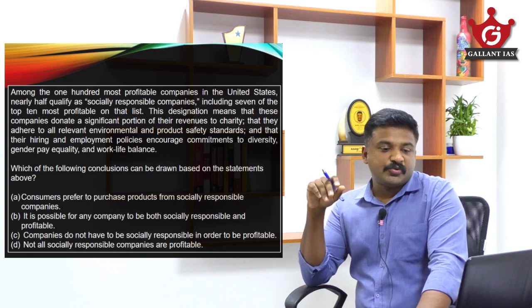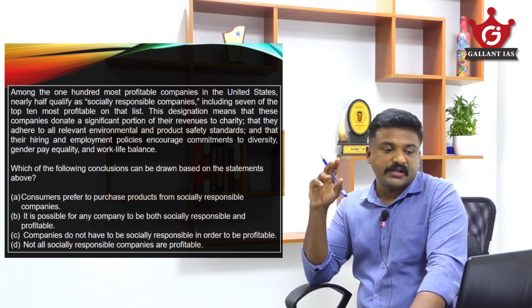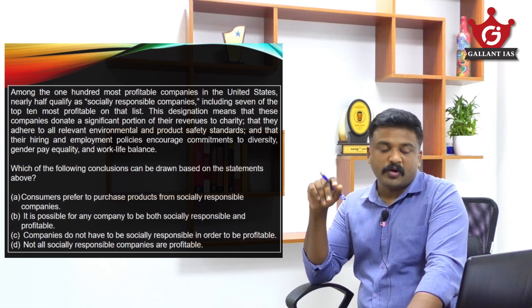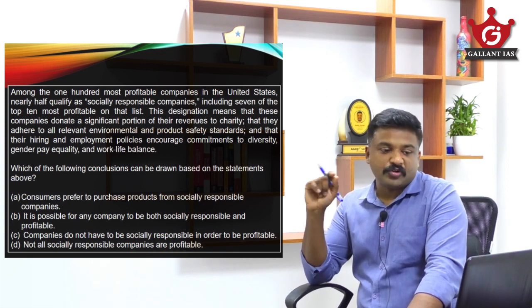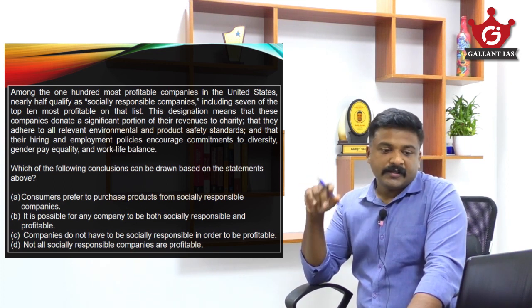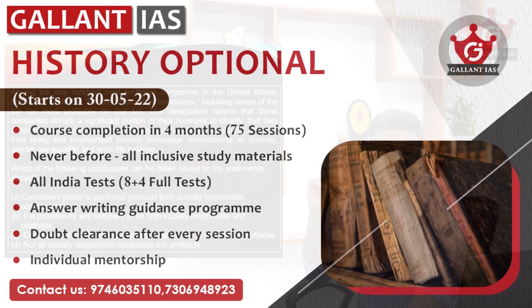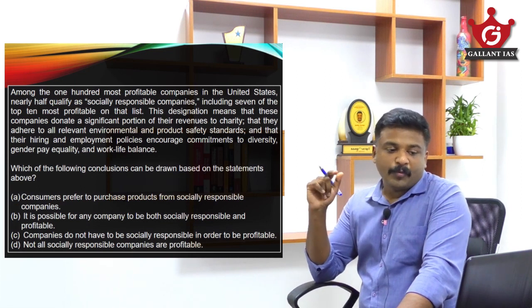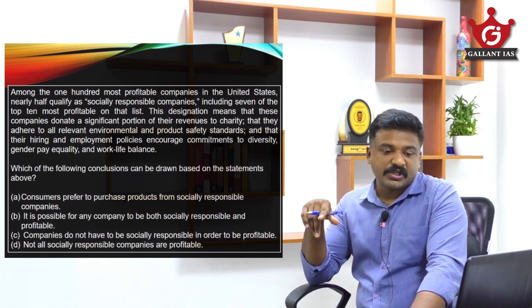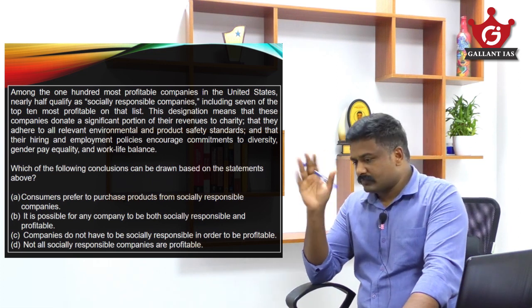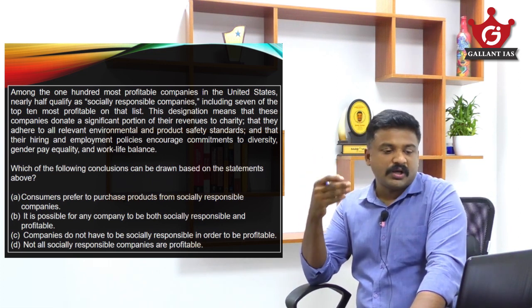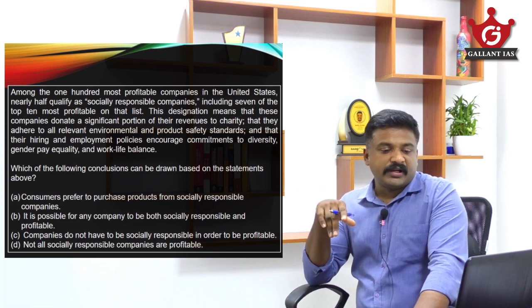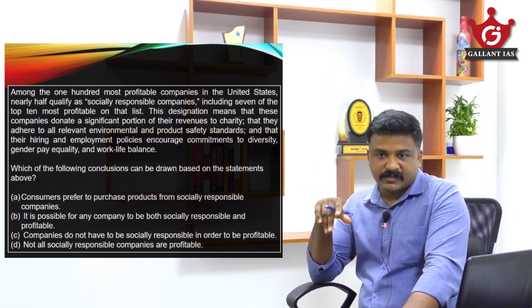Among the 100 most profitable companies in the United States, nearly half qualify as socially responsible companies, including 7 of the top 10 most profitable on that list. This designation means that these companies donate a significant portion of their revenues to charity, that they adhere to all relevant environmental and product safety standards, and that their hiring and employment policies encourage commitments to diversity, gender pay equality, and work-life balance. Yes, understood the passage. Now come to the question. Which of the following conclusions can be drawn based on statements above?